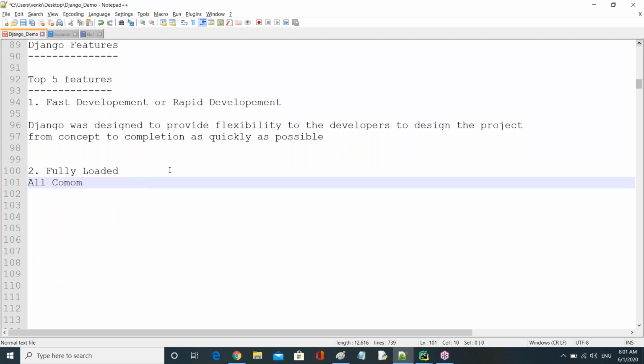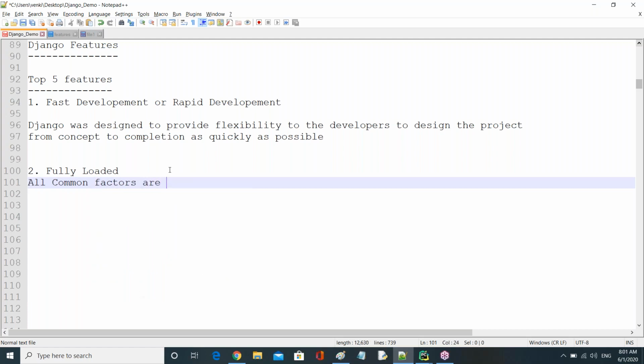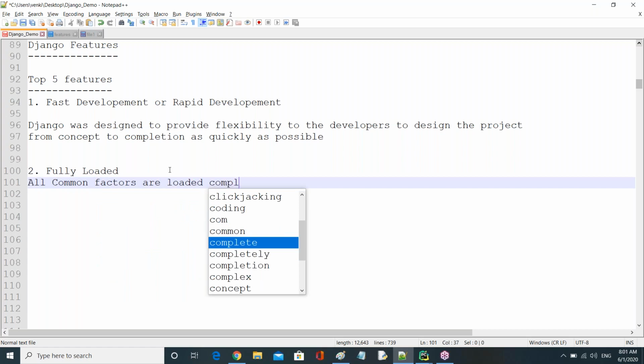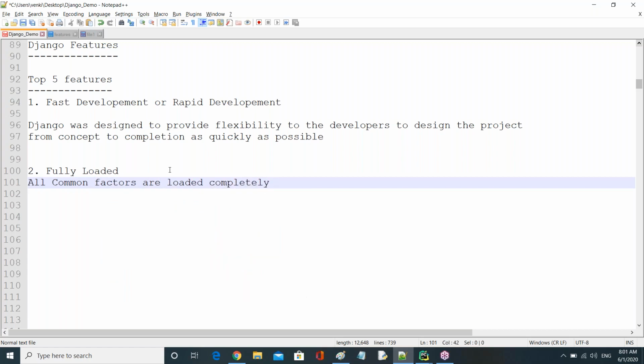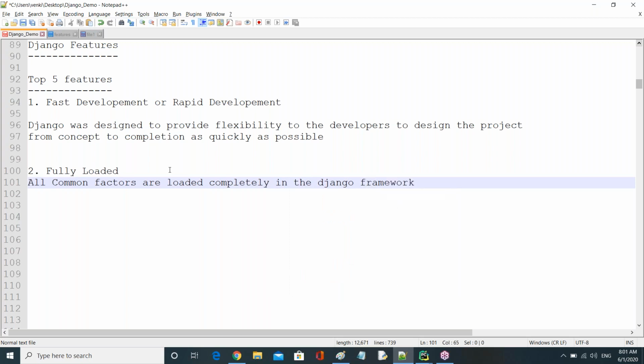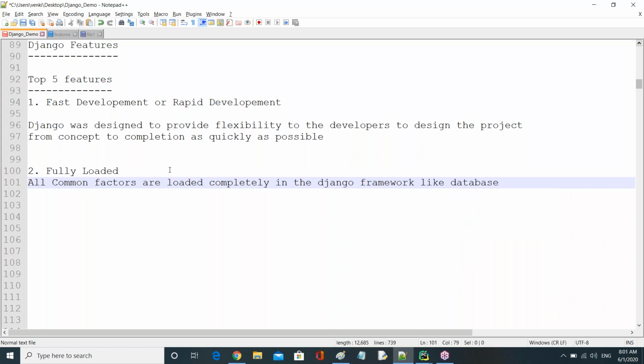All common factors or components are loaded completely in the Django framework. Like what are those? Database tasks or database factor. Next one, authentication, right?